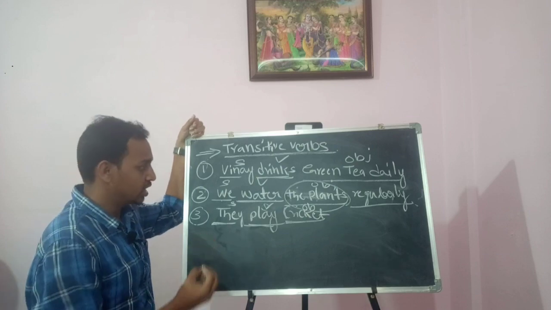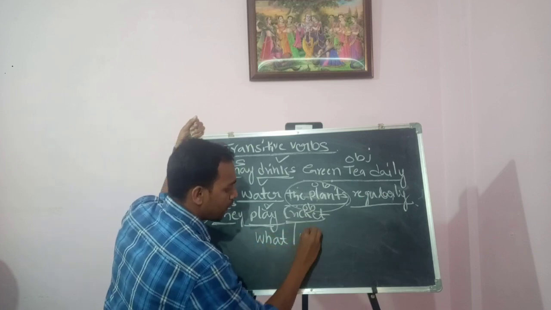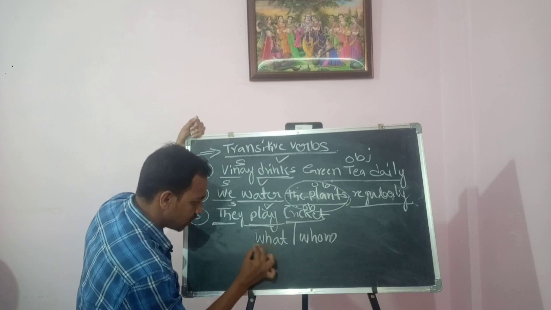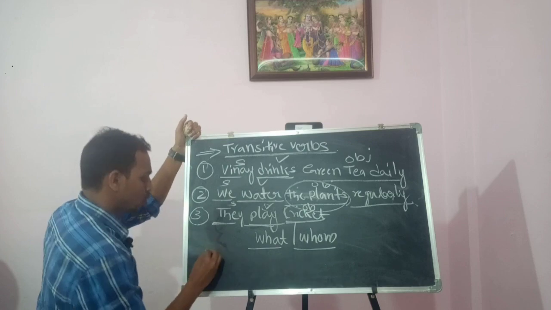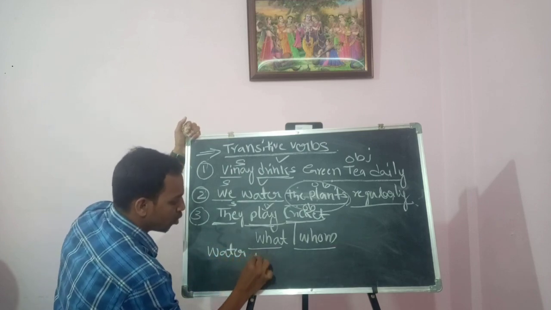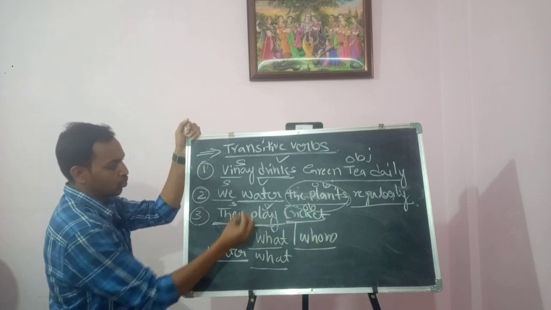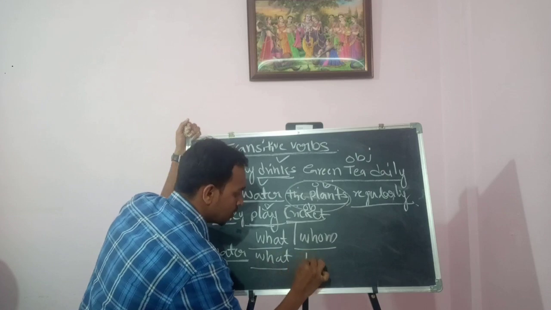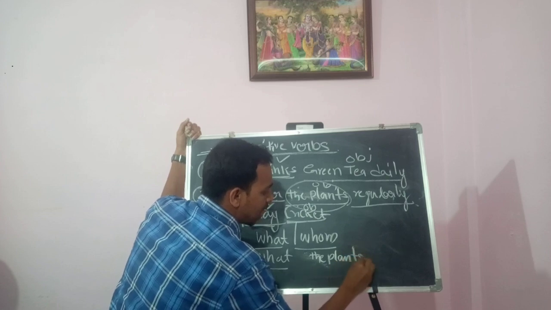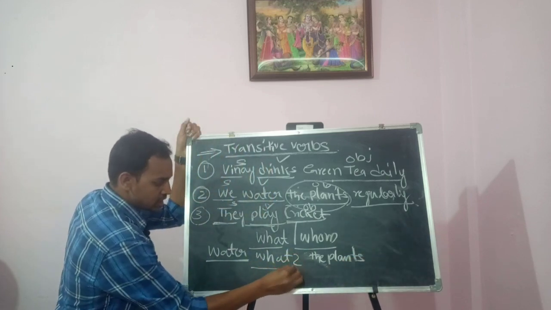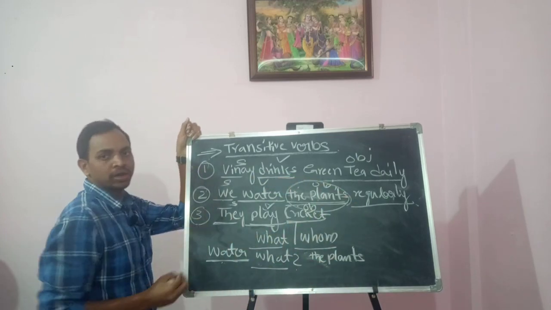Why are we calling them transitive verbs? Because the verb is answered by what or whom. By using these two words, the verb should be answered. For example, water what? Water the plants. So this is asked, water what? The plants, the object. So this is a transitive verb.